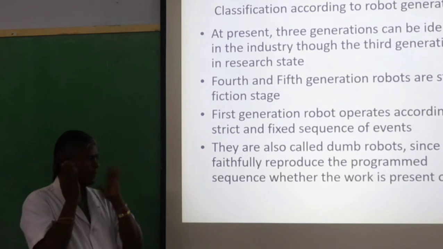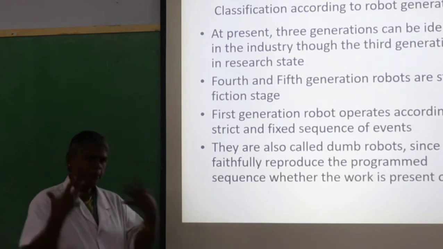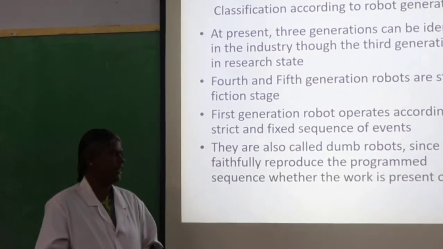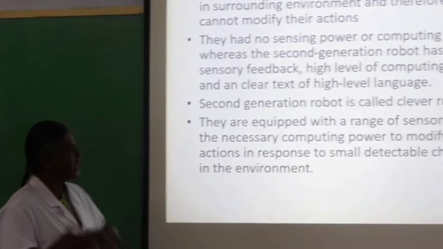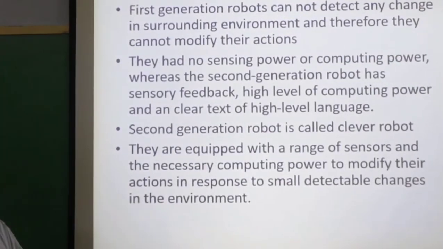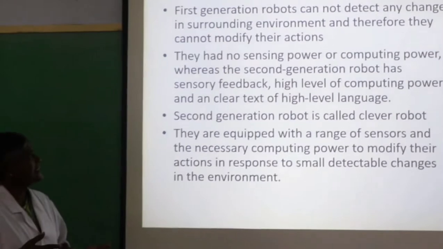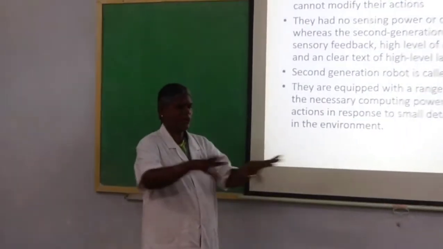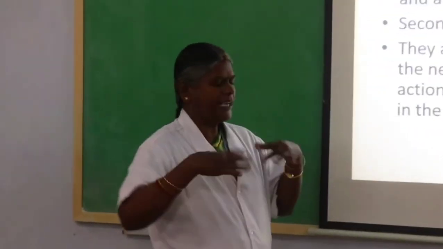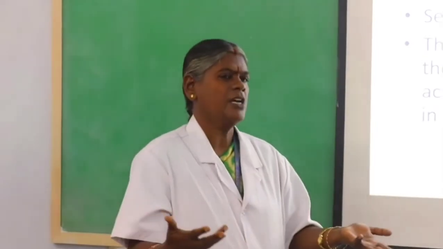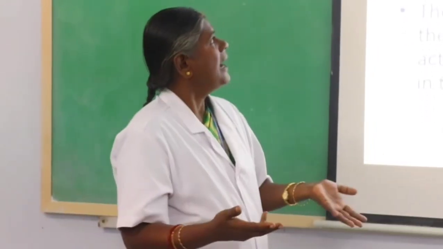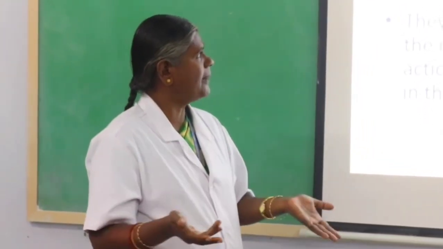They are also called dumb robots. They faithfully reproduce whatever we program, and they will not be able to sense. First generation robots cannot detect any change in the surrounding environment, and therefore they cannot modify their actions. Whatever we program, they will do, and they have no sensing power or computing power.